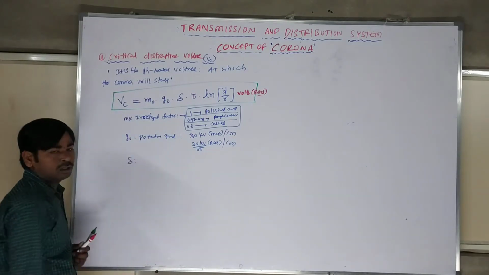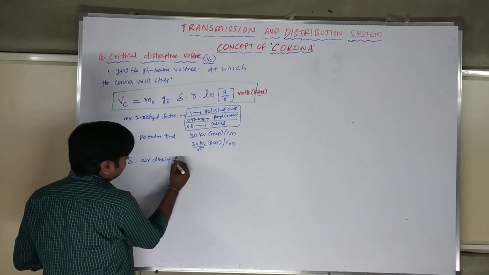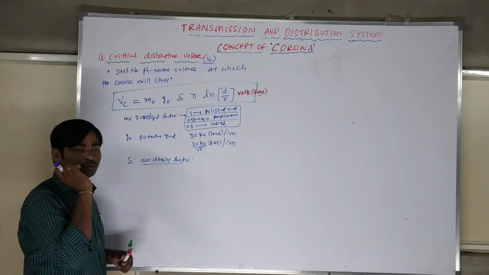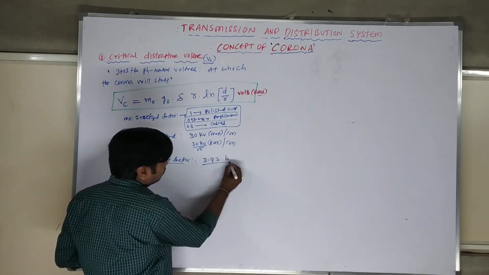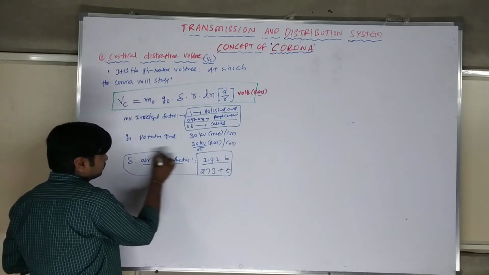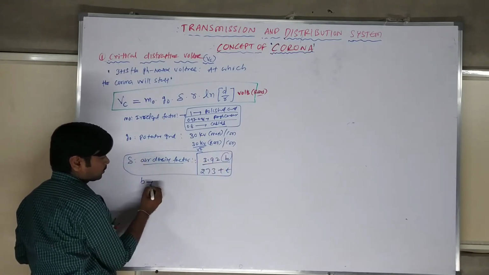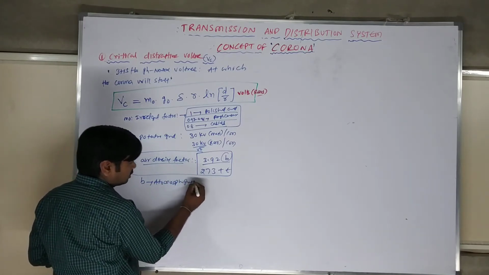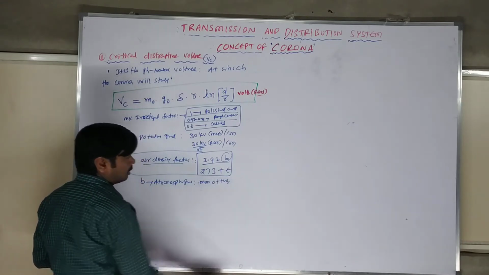Next, delta is the air density factor. This is purely related to the environmental, atmospheric condition. The formula for delta is 3.92 b by (273 plus t). Here b is the atmospheric pressure, in mm of Hg.